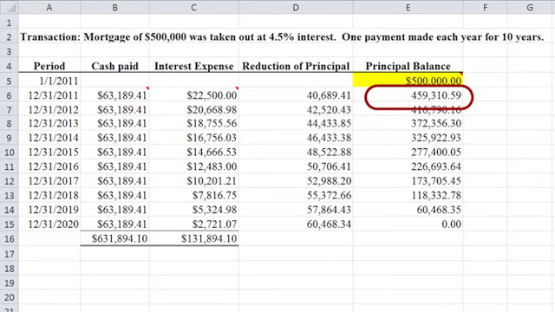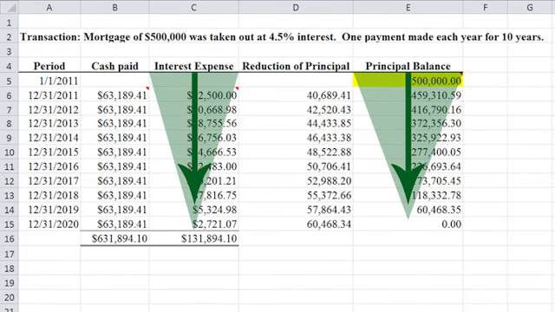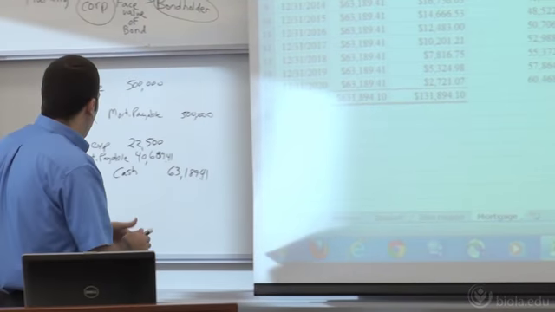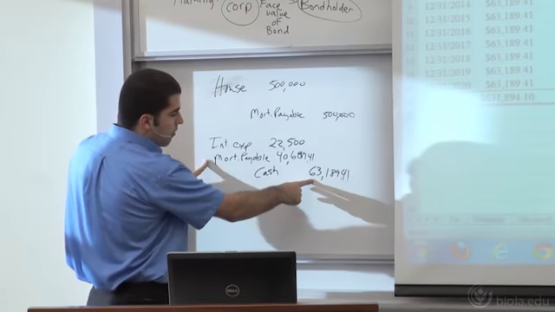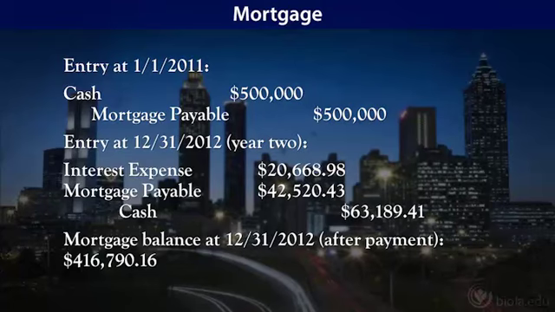Now that this balance is lower, I'm going to have less interest expense in the second year and then in the third year, because my principal balance is going down and my interest is based on my principal. The way a mortgage works, you're going to pay more interest in the early years than you do in the later years. Okay, so you can follow the schedule through there. You're going to be doing a similar entry like this every single period. Cash is always going to be credited for that amount, but the difference between your interest expense and your mortgage payable, those are going to change a little bit there.